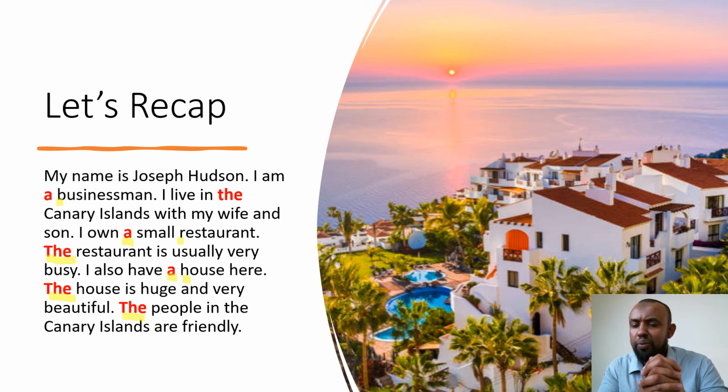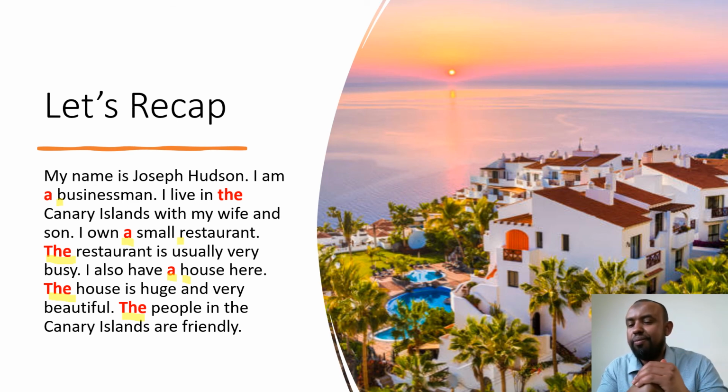And we said that we use the indefinite article a before a singular noun, and that singular noun has to begin with what? With a consonant letter, as in the case of a boy, a car, a house, etc.